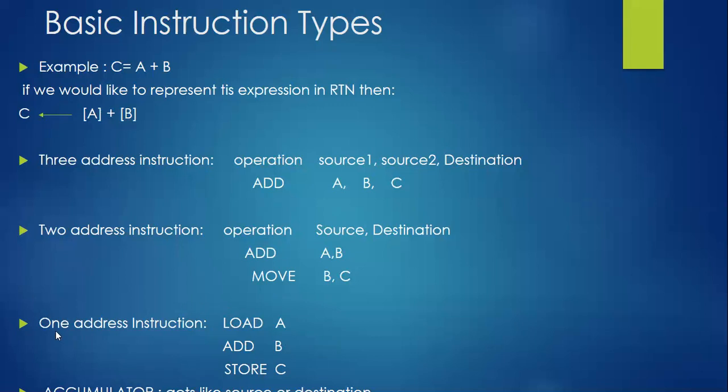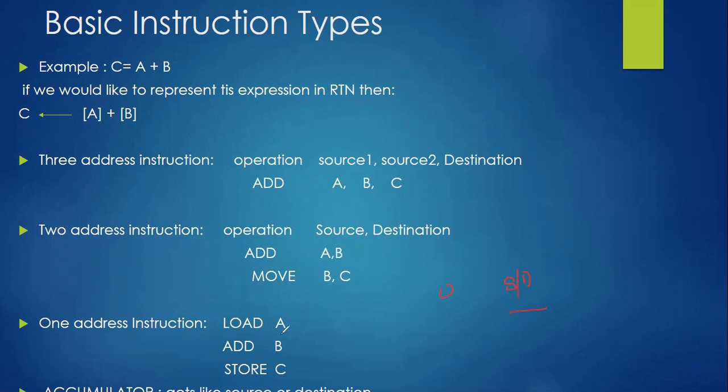Now see here, the one address instruction. It will be like operation and source or destination. We can write like this: operation, then second will be source or destination. In the address location, either source will be specified or destination will be specified. Any one will be specified.